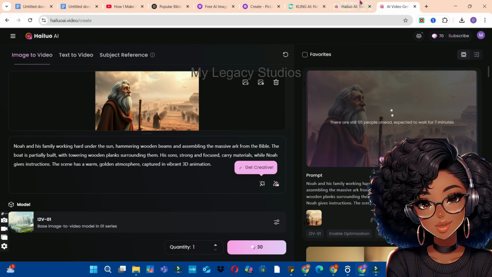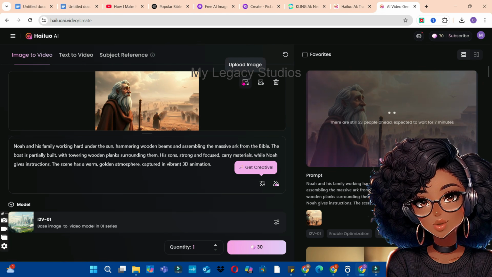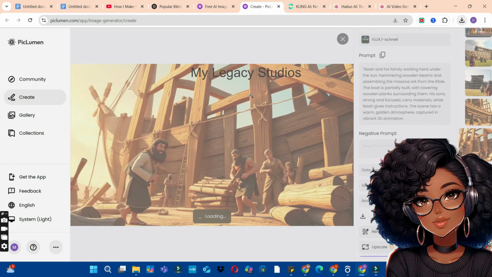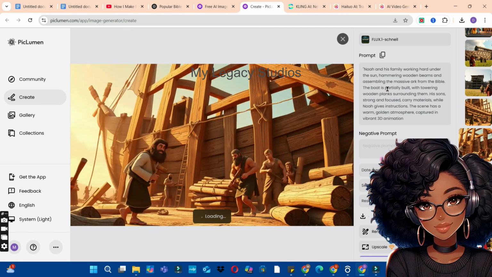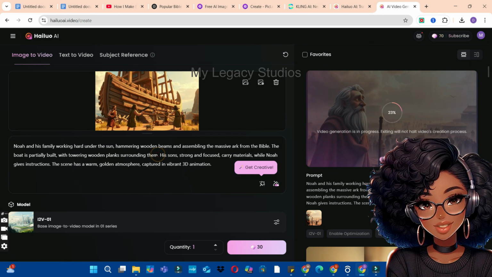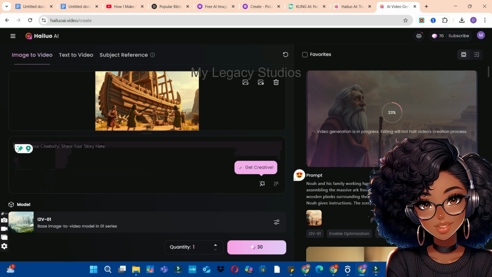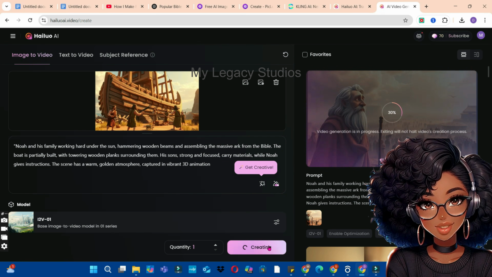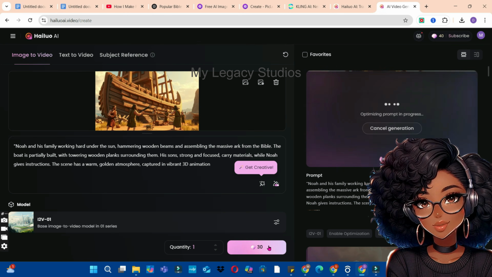Now I'm going to go back and copy the next one, click on the upload image again and upload the next image. So this is the image I just downloaded to Hello AI. I'm going to copy the corresponding prompt from here and go back to Hello AI and paste it here. So I'm going to delete the previous one and paste the current one. Then go ahead and click on the generate button to generate your next animation.